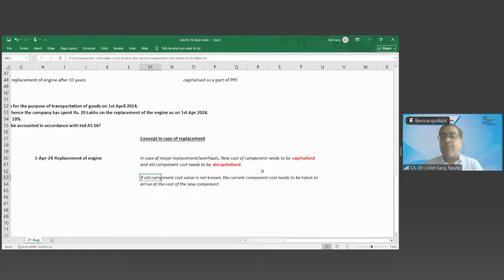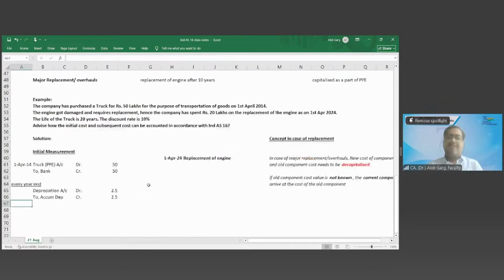If the old component cost value is not known, then the current component cost needs to be taken to arrive at the cost of the old component, right? Now, how to arrive at that?